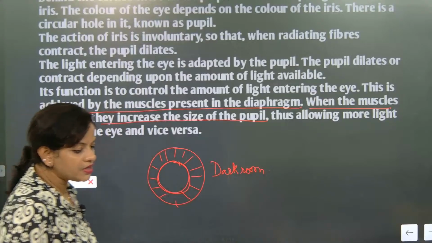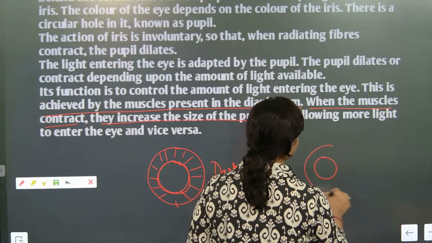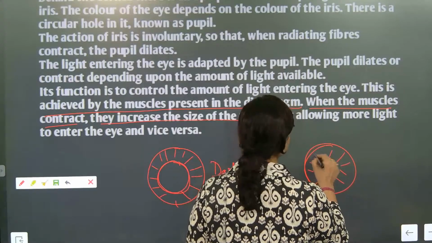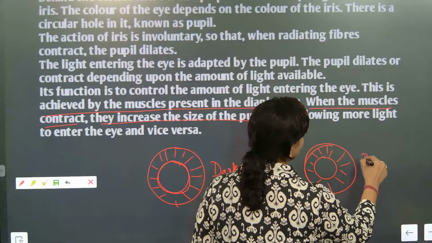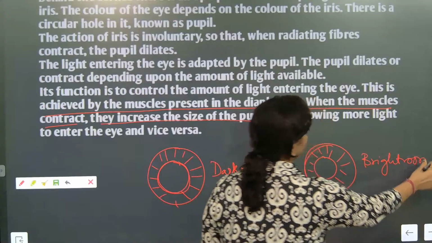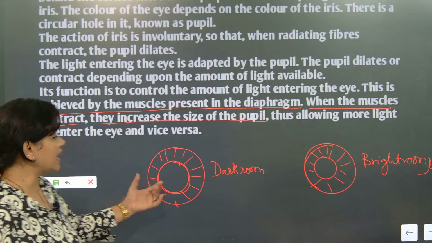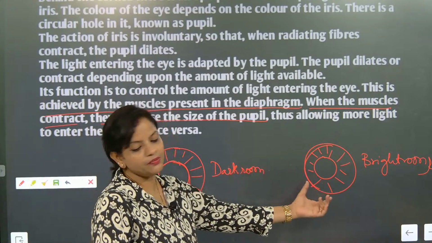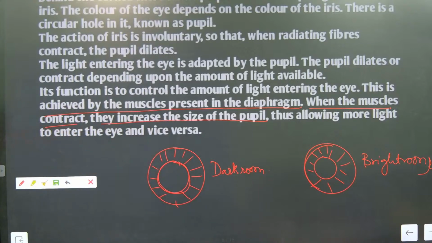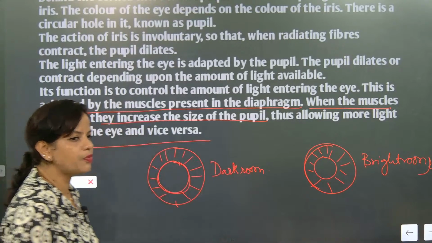Understood or not? On the contrary, if you see the size is like this and it is small, that means it is relaxation. So it is relaxing. This is done in a bright room, so that less light will enter. So in a bright room it is relaxing. Sorry, in a dark room it is contracting. In a bright room it is relaxing. This is one of the most important things. So the light enters, and this is the most important part.